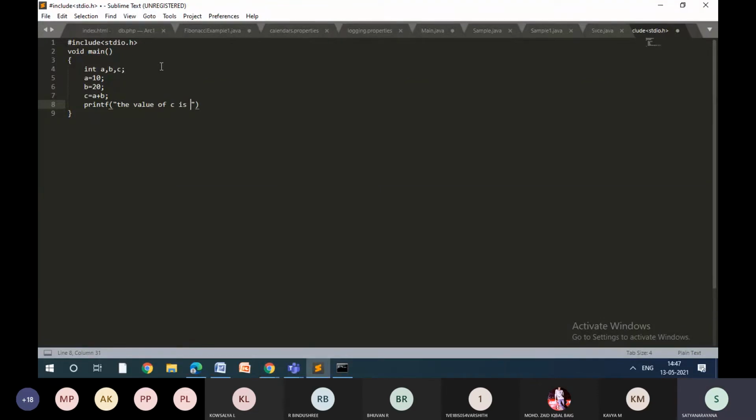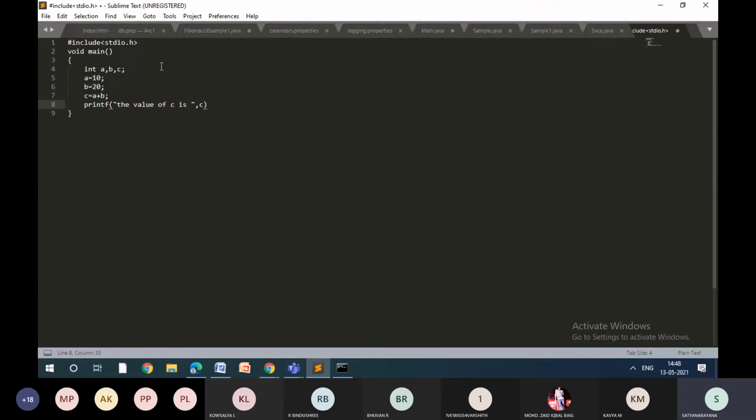What do I need to write if I want to print the value of c? Comma c. That's it. Is this correct?